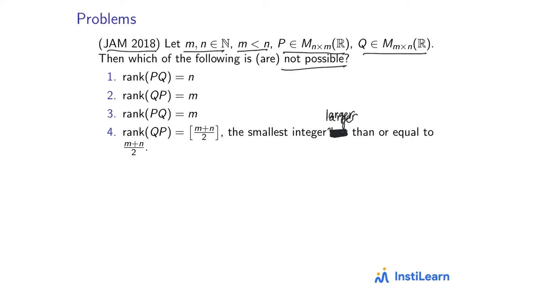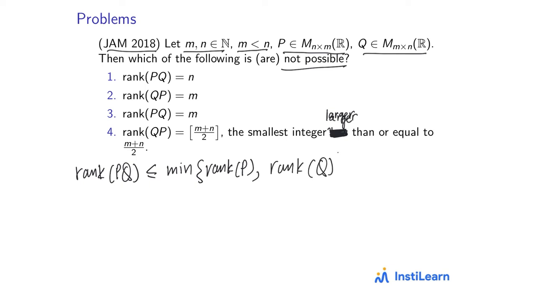Okay, so first statement is about rank of PQ. So we'll use our inequality. Rank of PQ will be less than or equal to minimum of rank P and rank Q. Since P is an n cross m matrix, its rank can't exceed m, right? M is strictly less than n, so it can't exceed m.